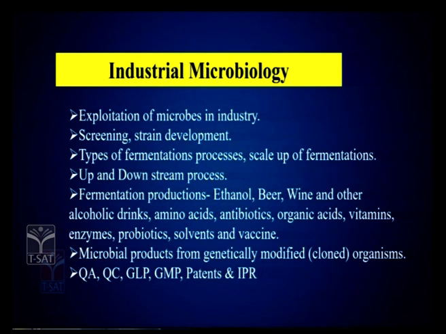So, in industrial microbiology, in industry, what happens is, not only that, you have QA, QC, GLP and GMP: quality assurance, quality control, good lab practices, good manufacturing practices. This is very important. No batch of product will come out of the industry without following these strategies, that is QA, QC and all. So, departments are mentioned there.